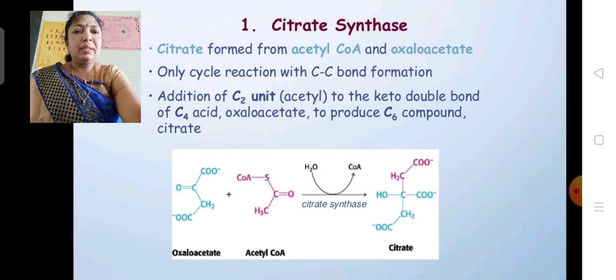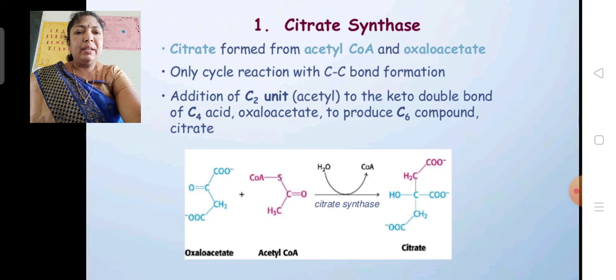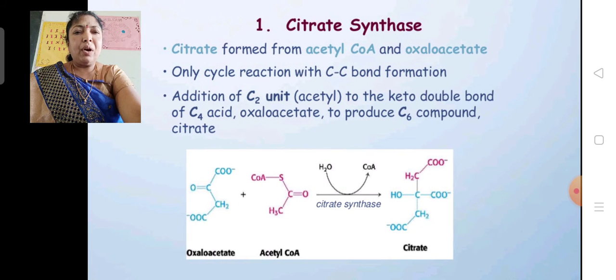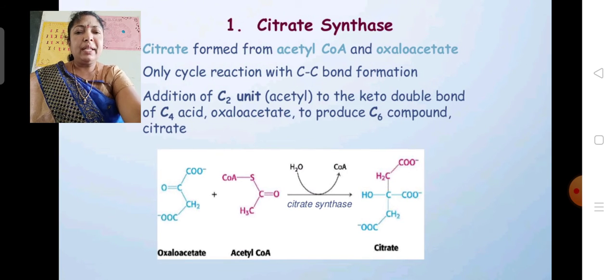So, here see the first reaction. Here citrate is formed from acetyl coenzyme A and oxaloacetic acid. I already told that oxaloacetic acid is the 4 carbon compound plus acetyl coenzyme A is the 2 carbon compound combined to form a 6 carbon compound that is known as citric acid.